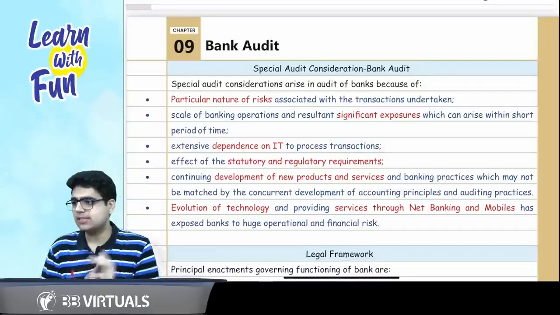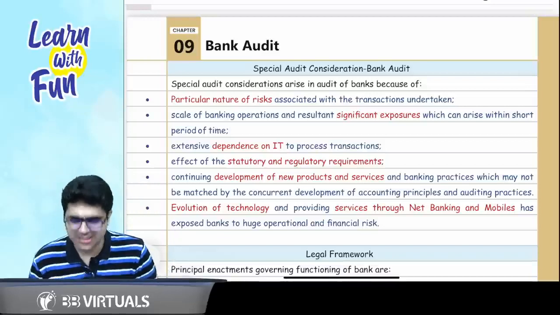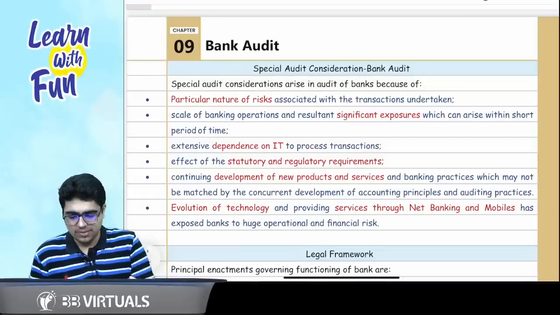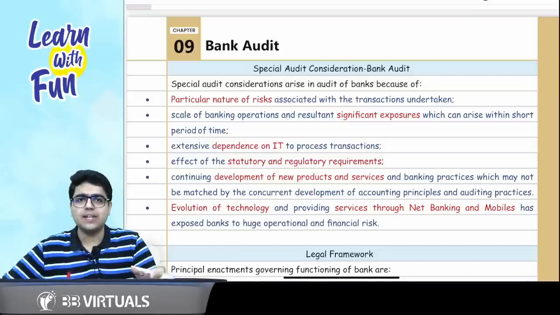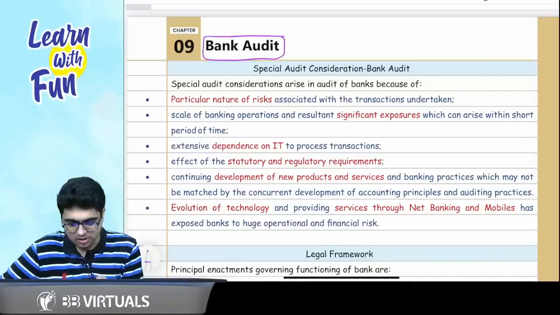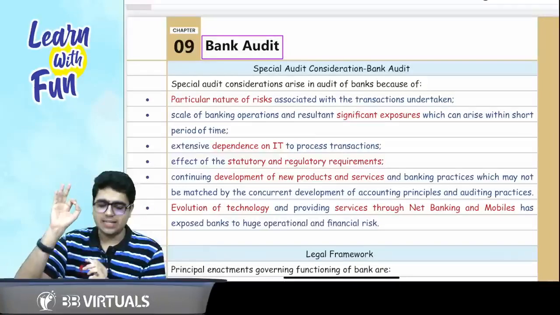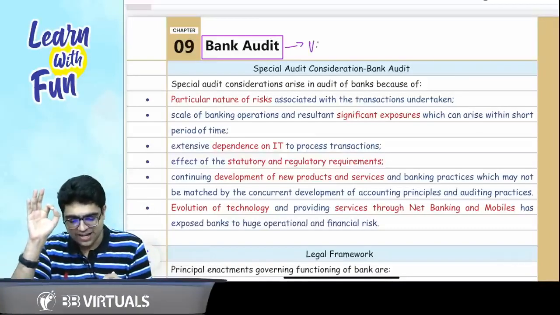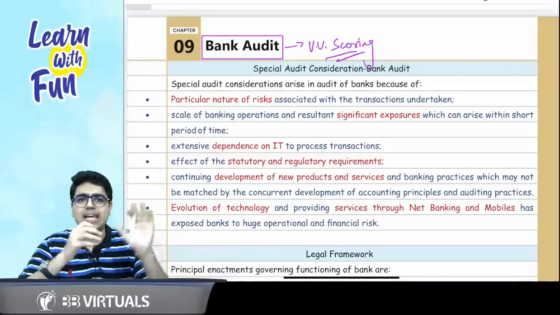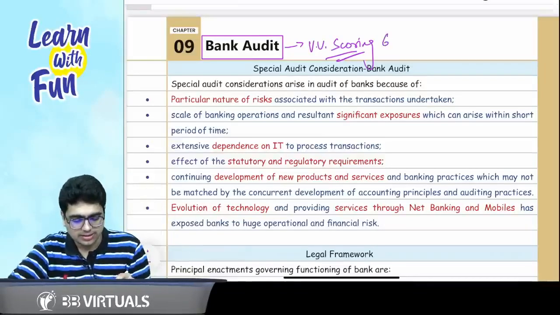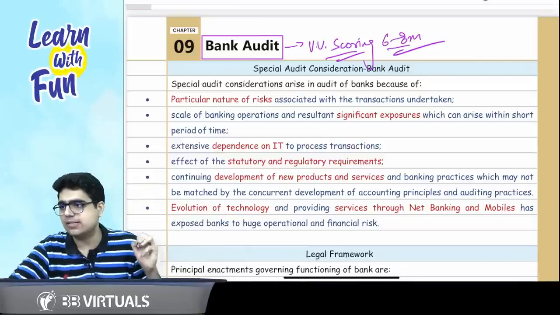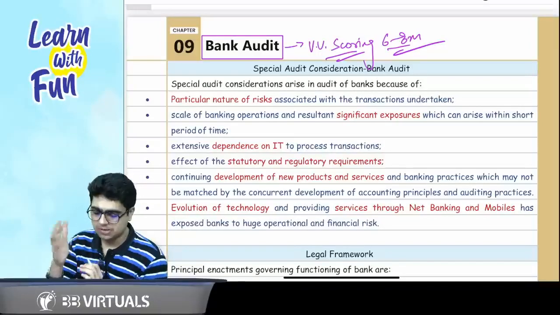And today in this revision session, we are going to begin with an amazing topic called bank audit. First of all, let me tell you, सबसे पहले मैं आपको बता दूं, this topic is very scoring from exam point of view. You can expect questions of around 6 to 8 marks in your exam. लगभग 6 से 8 नंबर का आपको पेपर इसमें से दिख सकता है.